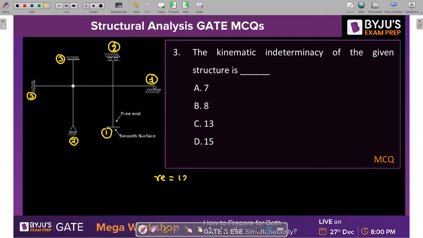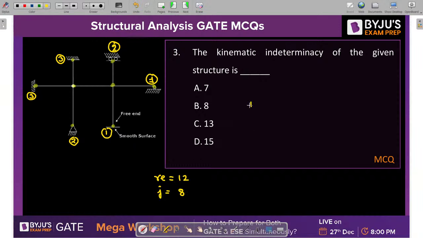12 reactions are there. And let's count how many joints are there in the structure. How many joints are there? 1, 2, let me mark it with a marker. Okay. 1, 2, 3, 4, 5, 6, 7, 8. So the total number of joints is 8.